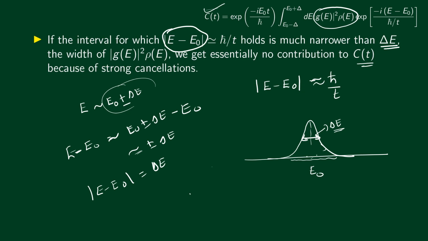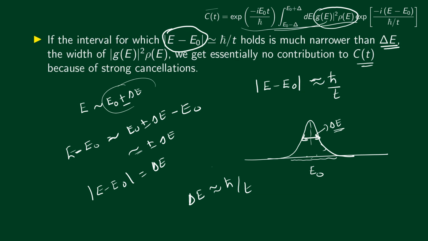Okay, so the condition now becomes delta E is approximately equal to h bar divided by t. So finally, we come to the conclusion that for some considerable contribution to the correlation amplitude from this integral, this condition has to be satisfied. Delta E has to be approximately equal to h bar divided by t. We are not talking about exact equalities here, we are just talking about approximate values, or approximate equalities.